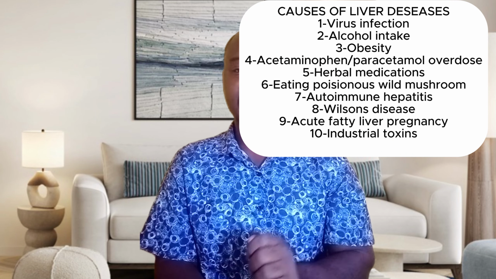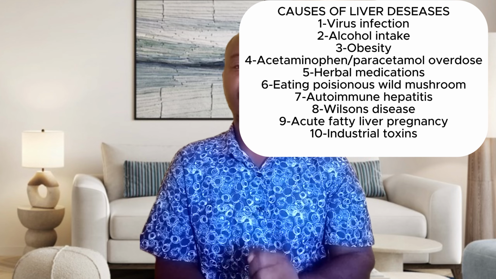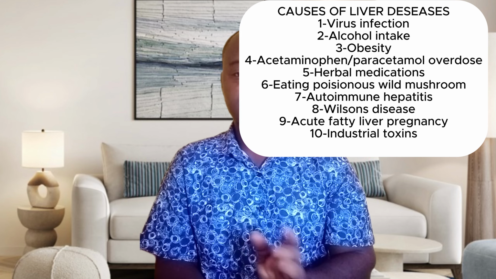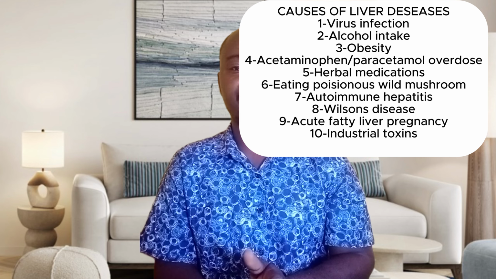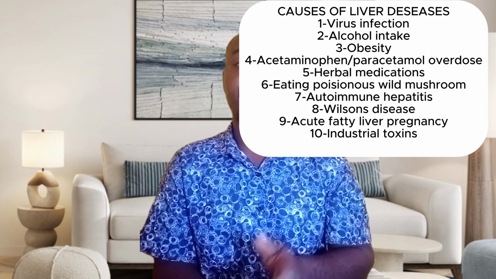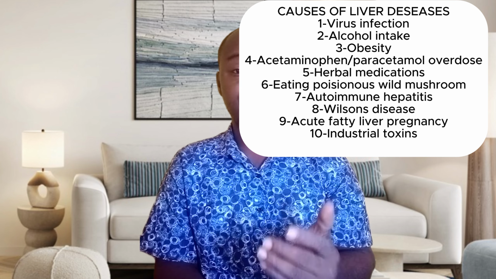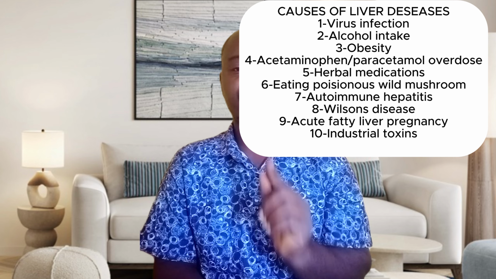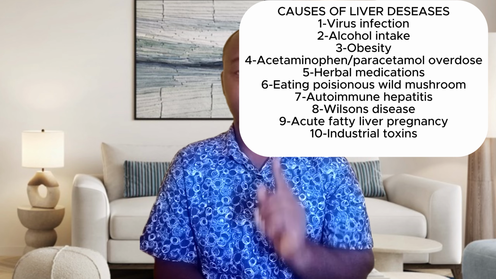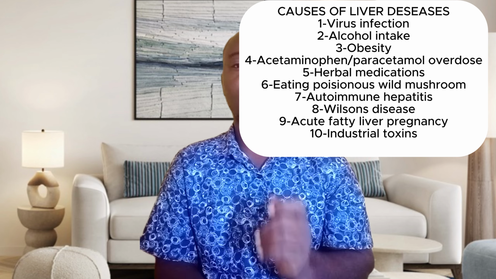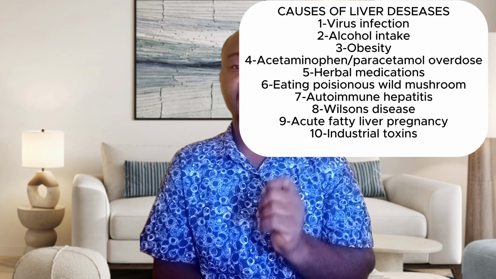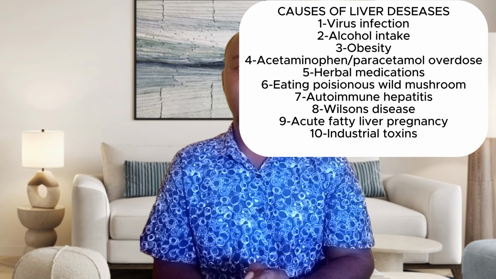And then acetaminophen overdose. This is the generic name. Acetaminophen is paracetamol. There was a research some time back that stated that 500 milligram of paracetamol, talking about a tablet, can cause 10,000 cells of the liver to be damaged.